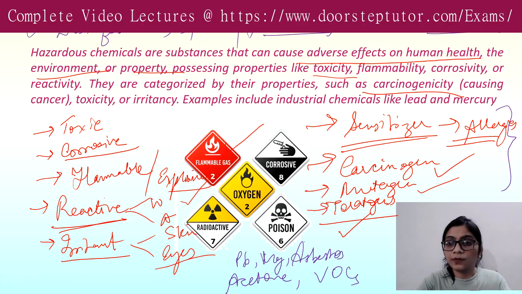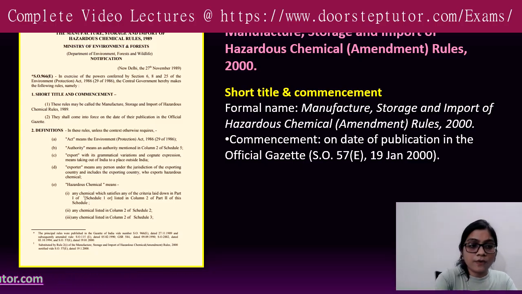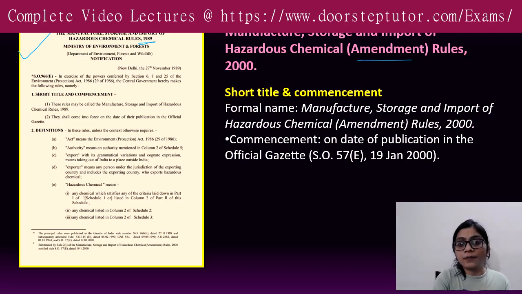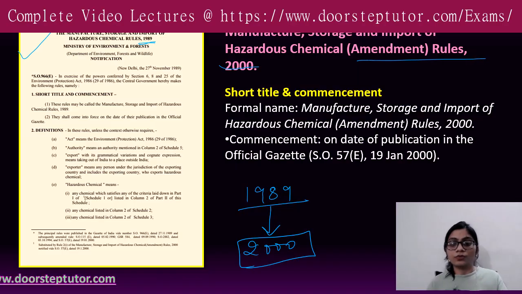Okay, let's move. All right, so this is the view of the original document that actually came in the year 1989. So today we are reading the amendment rule of 2000. So the original came in the year 1989. After that you have the amended rule of 2000, okay. So this is what we are going to study today.